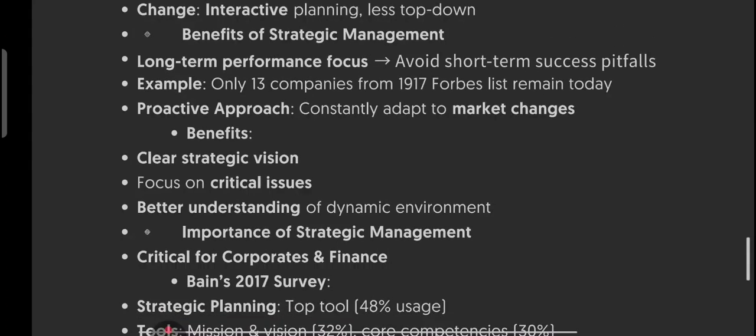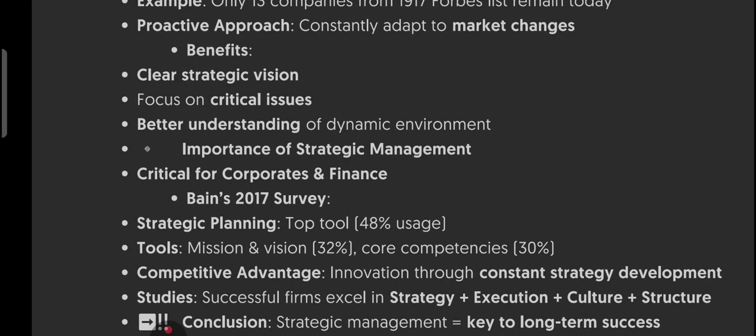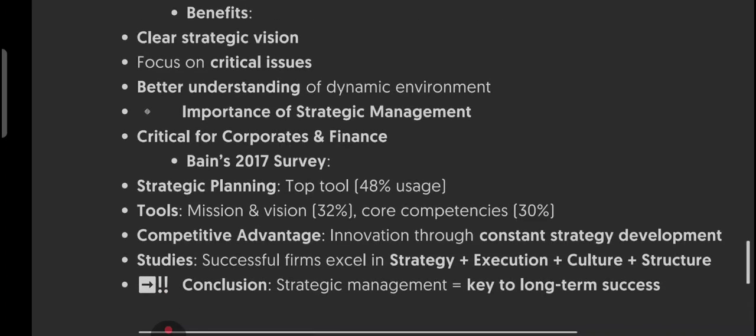If you look at the proactive approach, did you know only 13 companies from the 1917 Forbes list remain today? This shows how important long-term thinking and market adaptation are. Then we have strategic planning, key to success. According to Bain's 2017 survey, the most commonly used planning tools are mission and vision statements, at 32%, and core competency, at 30%. So the most commonly used planning tool is mission and vision statement, right? And the second one is core competency.